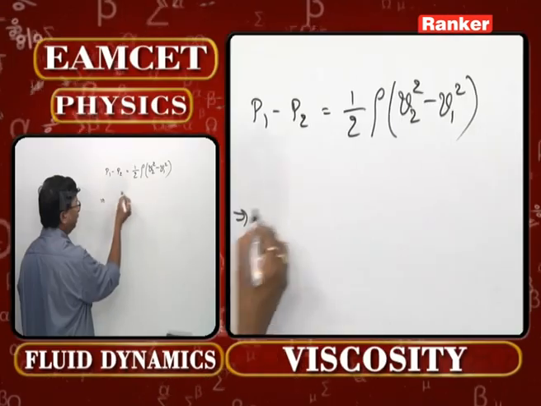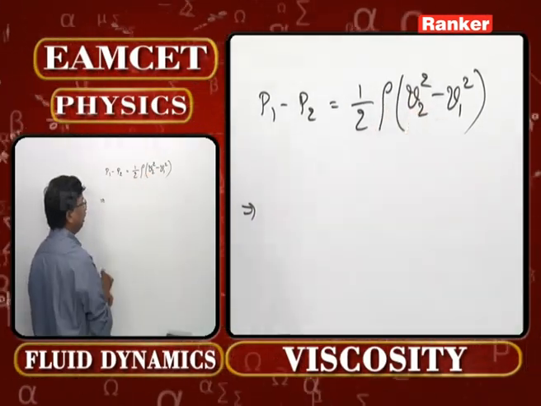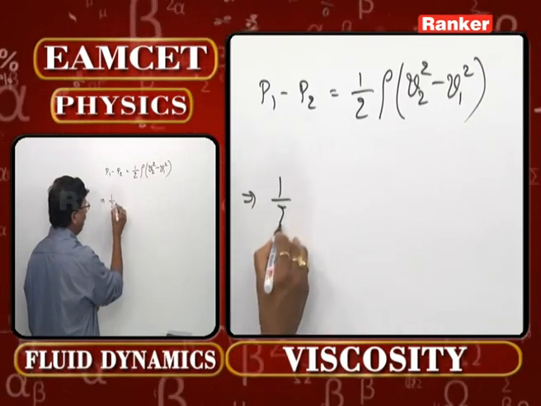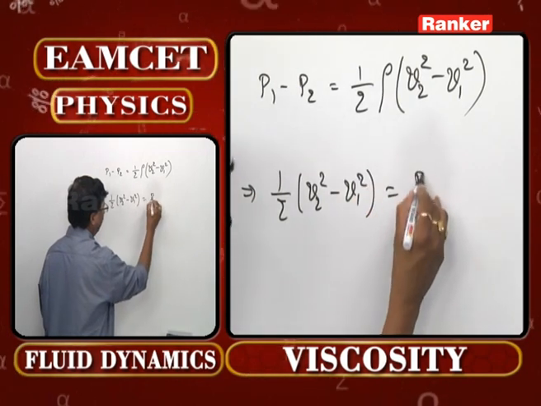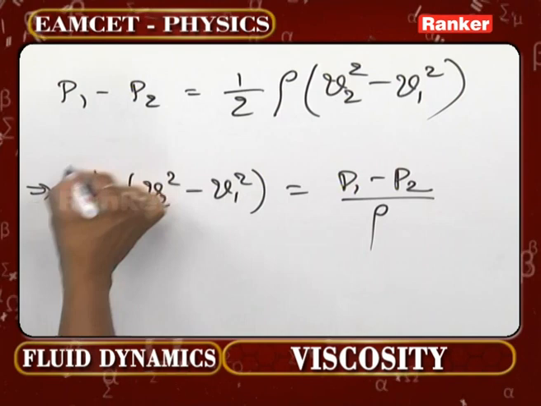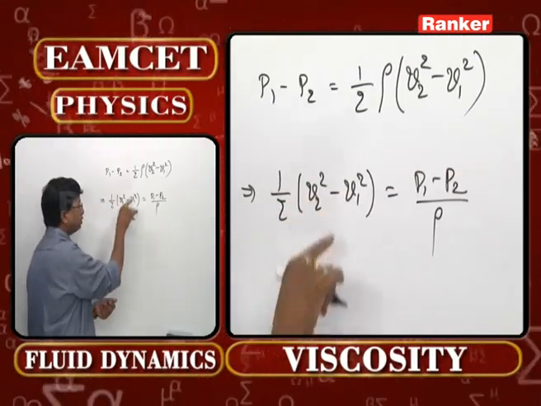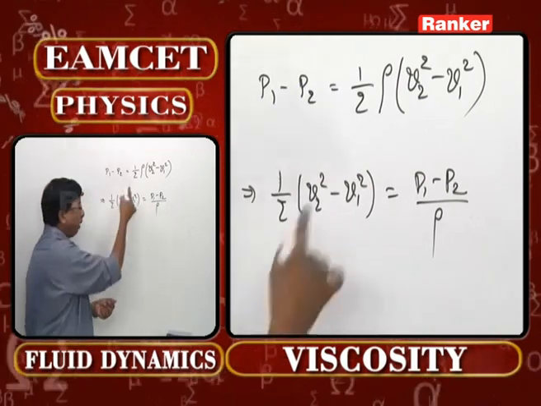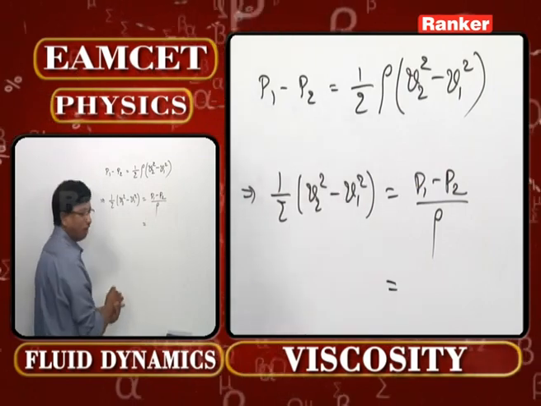So what can you write now in this particular case? In fact, half rho into V2 square minus V1 square can be written as P1 minus P2 by rho. How do you read this one? Actually, half mv2 square minus half mv1 square means change in kinetic energy. Per unit mass means mass gets cancelled. This is the value he is asking for.